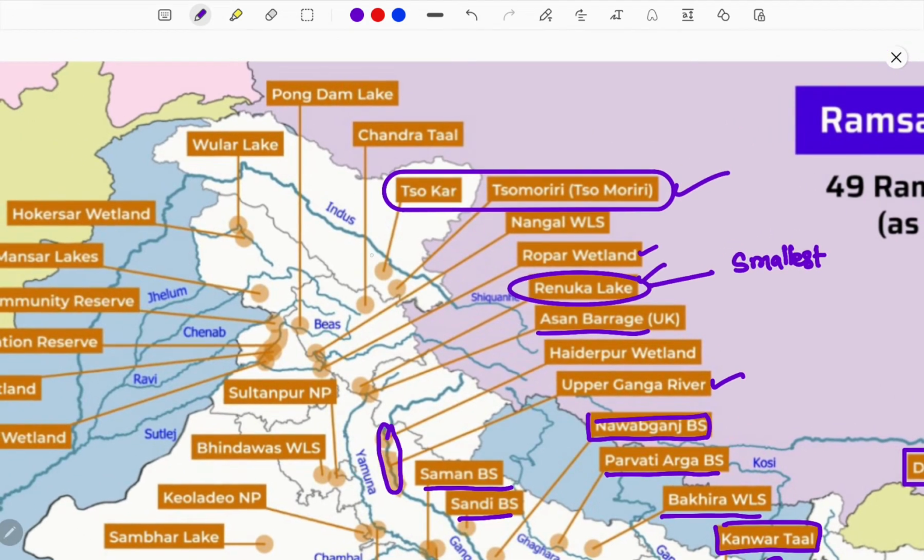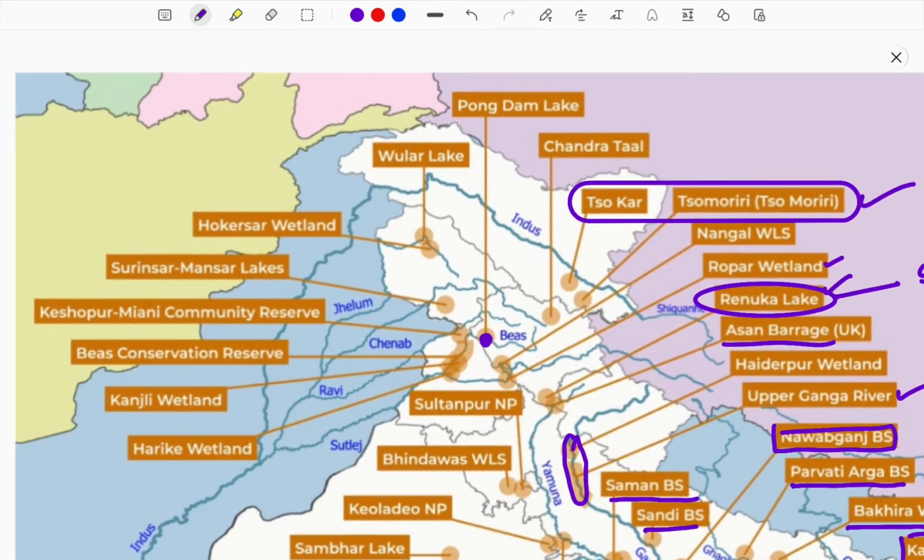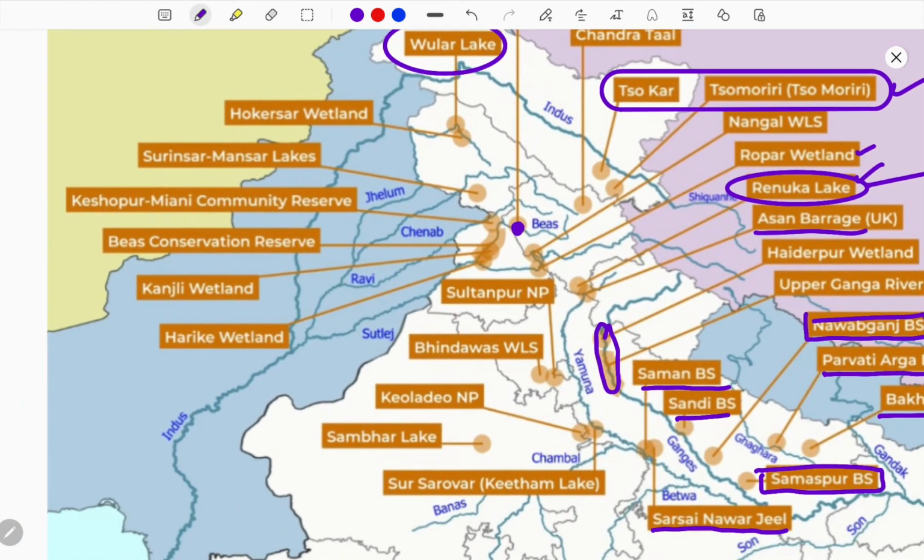And next, Chandratal in Himachal Pradesh. Next, Pong Dam Lake. This is part of the Beas. This is an artificial wetland, part of Punjab, and more important. Next, when you come to Jammu and Kashmir, Wular Lake. Wular Lake stands as an important tourism site for the Jammu and Kashmir Union Territory, and also Hokersar wetland. This is also part of the Wular Lake and the closest region to it. So this stands as more important.